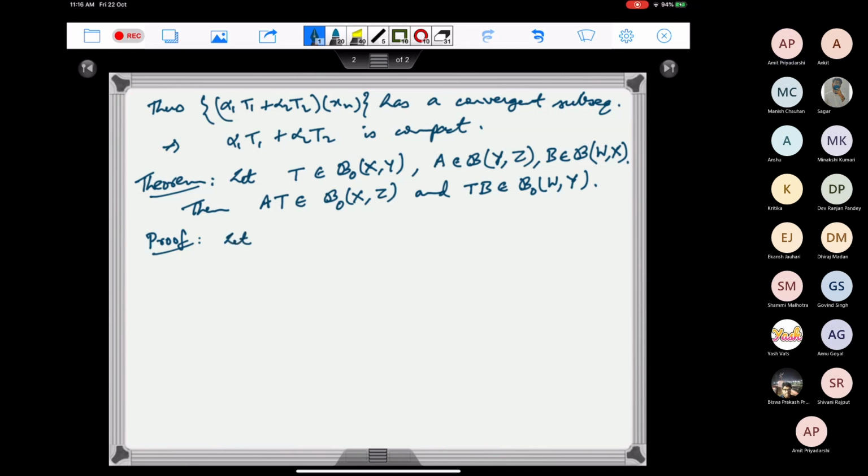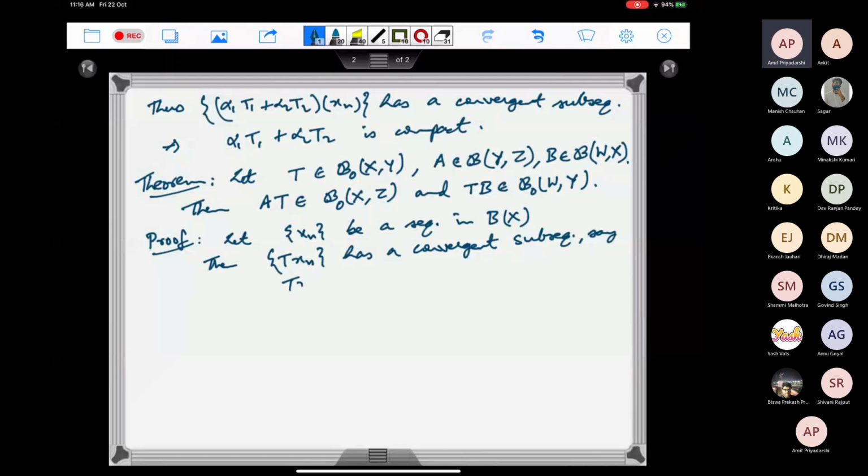Let xn be a sequence in the unit ball of X, then Txn has a convergent subsequence. So say Txnk converges to some y in Y.